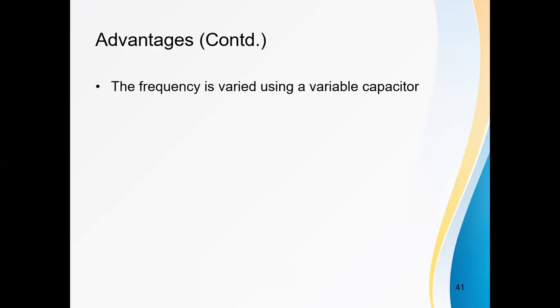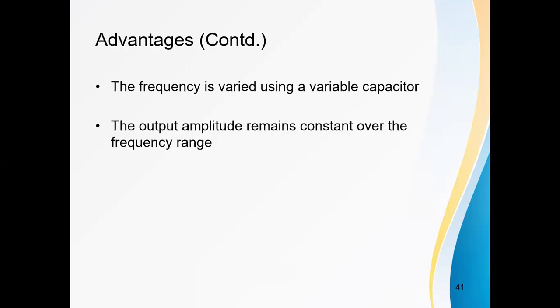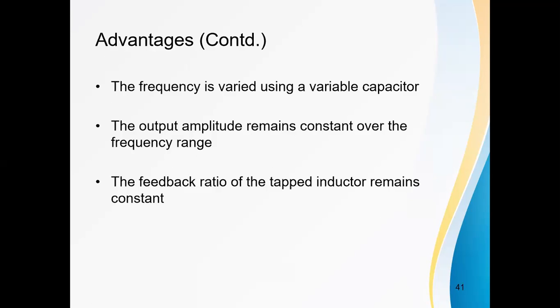The frequency is varied using a variable capacitor in the tank circuit, so the output frequency is varied. The output amplitude remains constant over the frequency range. The feedback ratio of the tapped inductor remains constant: L2 by L1 is constant.